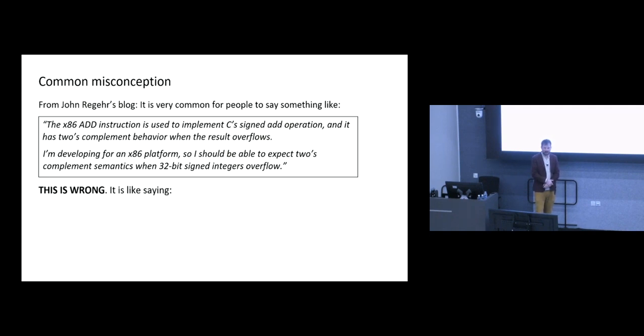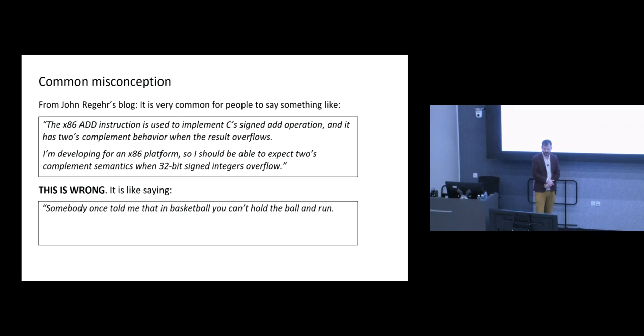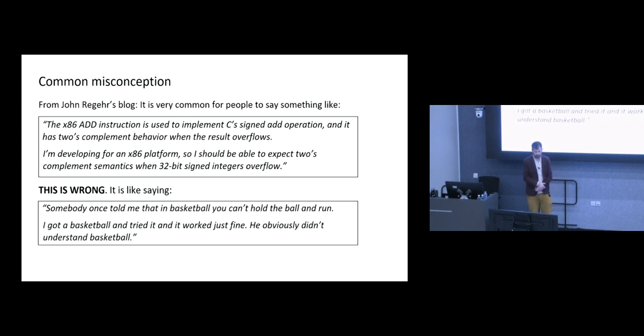Well, this is not right, and it's like saying, somebody once told me that in basketball, you can't hold the ball and run. I got a basketball and tried it, and it worked just fine. He obviously didn't understand basketball, right? So just because you're working on one platform and you seem to be getting the results you expect, that doesn't mean that that's actually what you're gonna get for any compiler for this programming language or any compiler optimization settings.